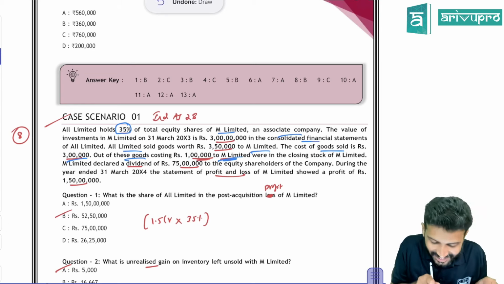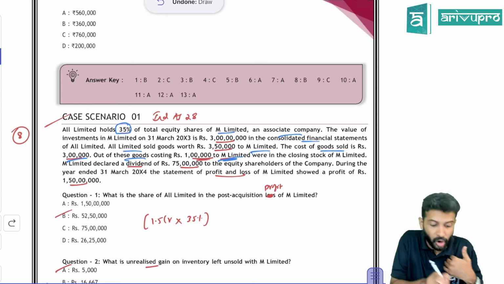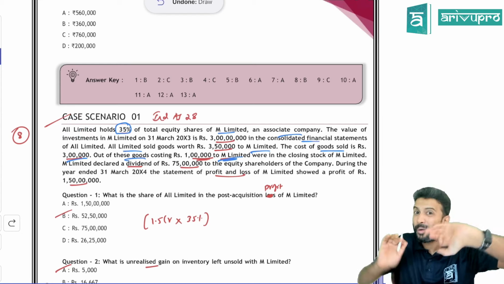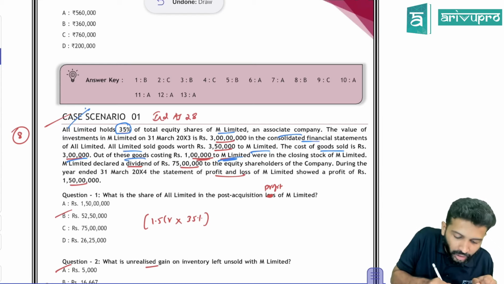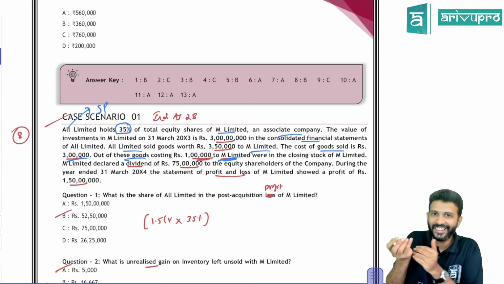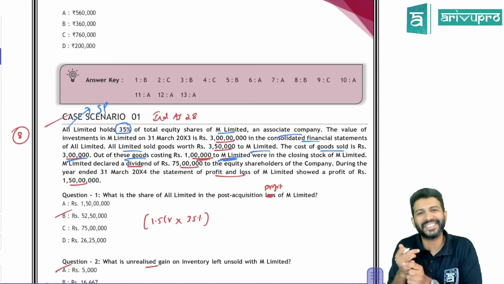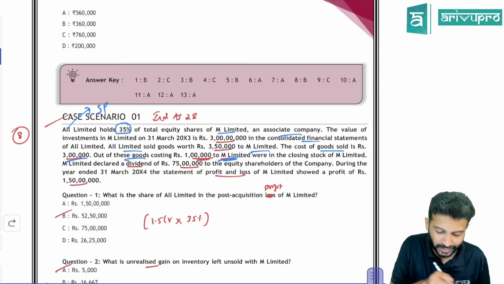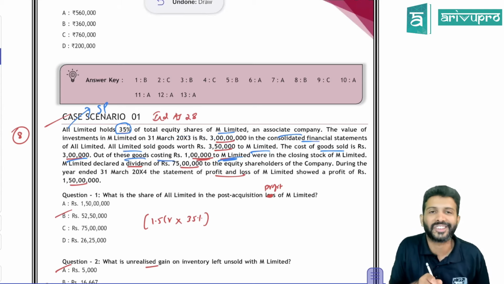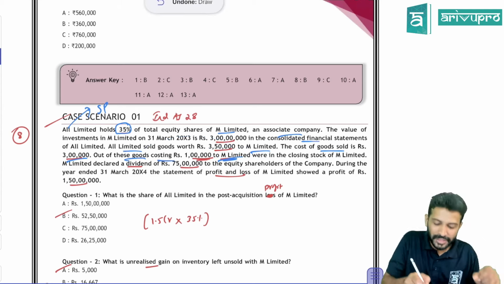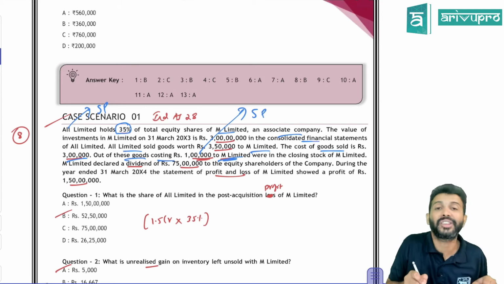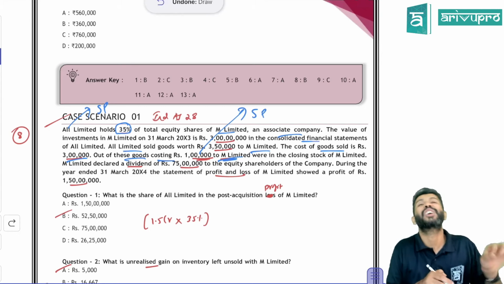Keep that in mind. This is the cost of 1 lakh to M Limited. All Limited, we have already sold. So for All Limited, this is a selling price. Correct? If a selling price for the seller becomes purchase price for the purchaser, they're talking from M Limited perspective. From M Limited perspective, this is the cost. Who sold it? All Limited. That means this 1 lakh is not the cost price. It is actually selling price because All Limited has already sold it.